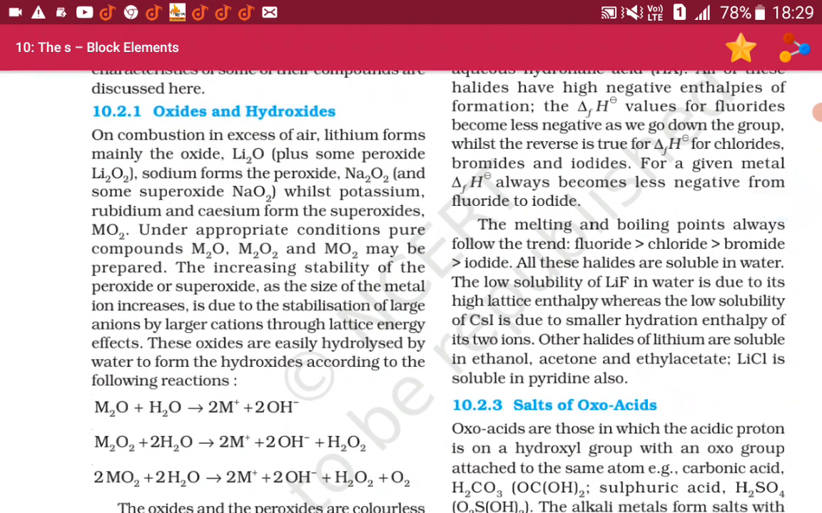The increasing stability of the peroxide or the superoxide as the size of the metal ion increases is due to the stabilization of large anions by larger cations through lattice energy effects. These oxides are easily hydrolyzed by water to form the hydroxides according to the following reactions.